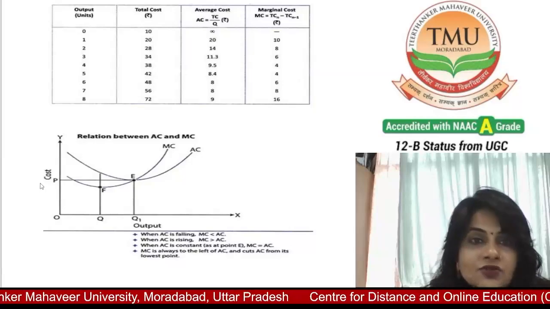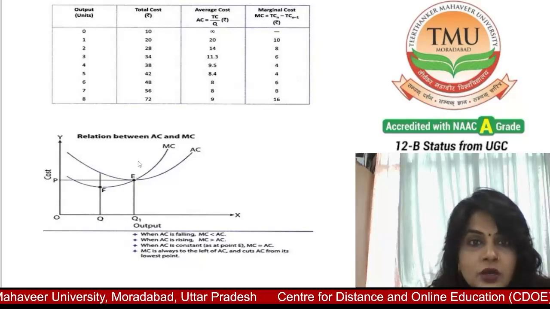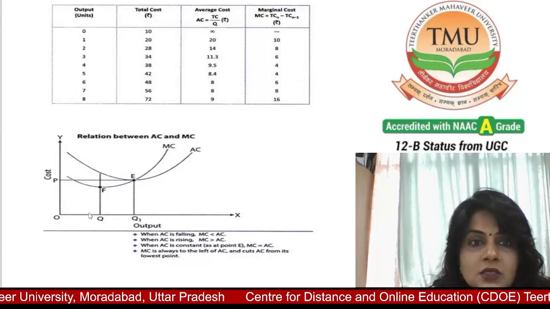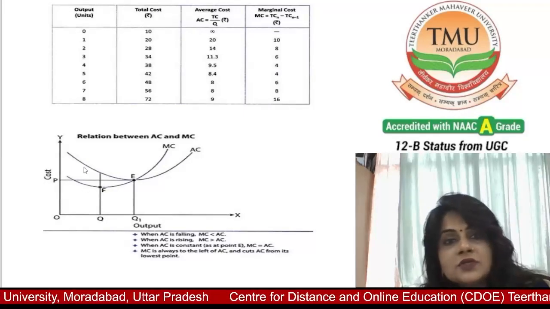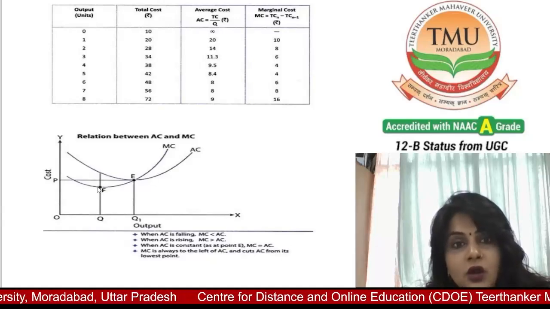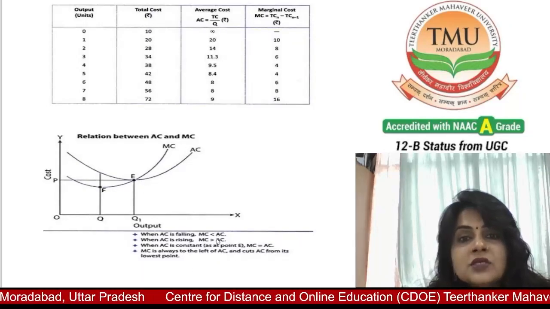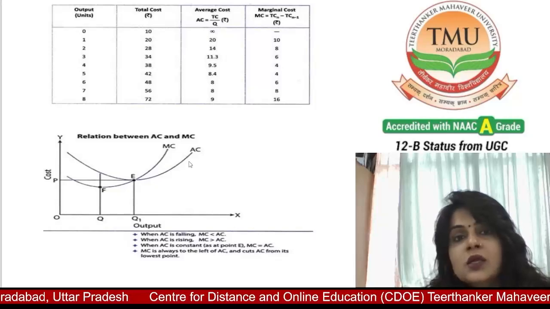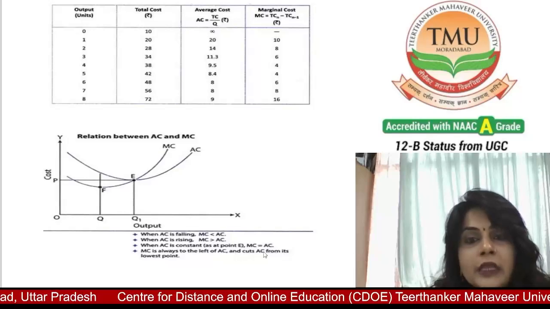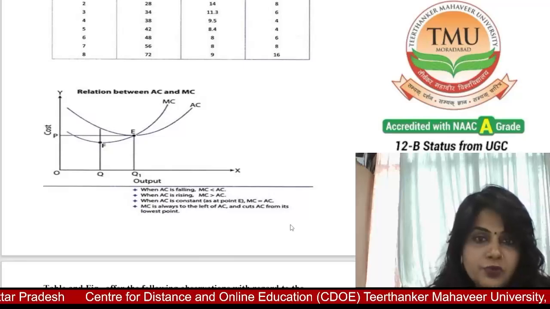You also see when AC is falling, MC is also falling, but MC is less than AC. It's falling more. So when AC is rising, MC is also rising, and MC is rising more than AC. When AC is constant, at the point E, MC is always to the left of AC and cuts AC from its lowest point.